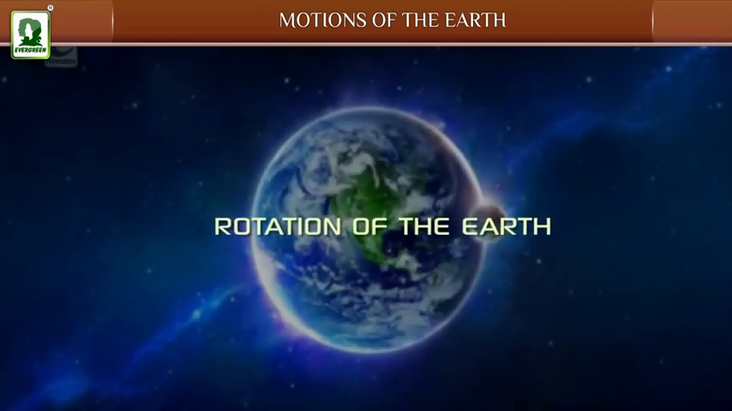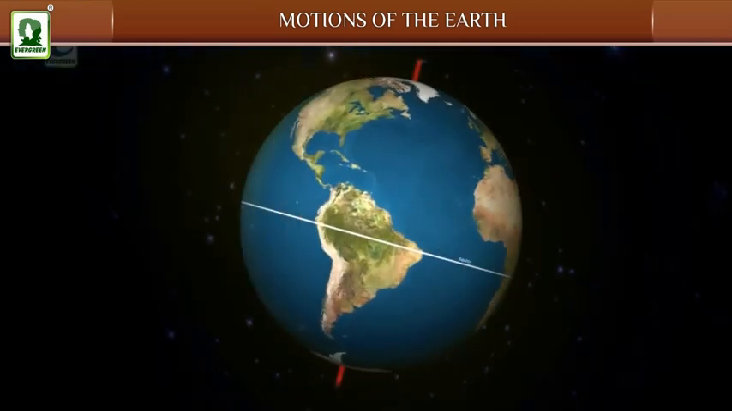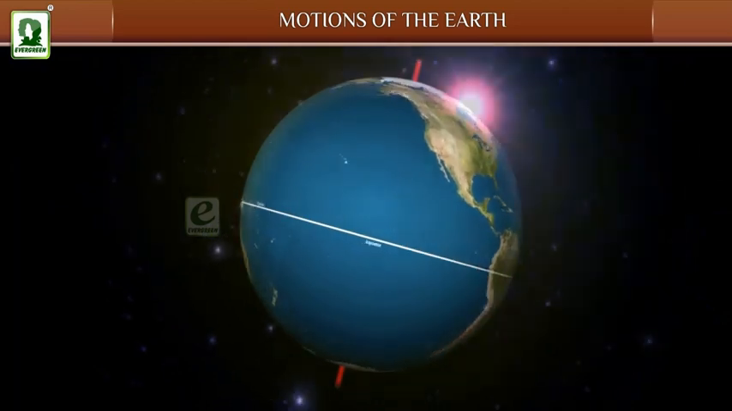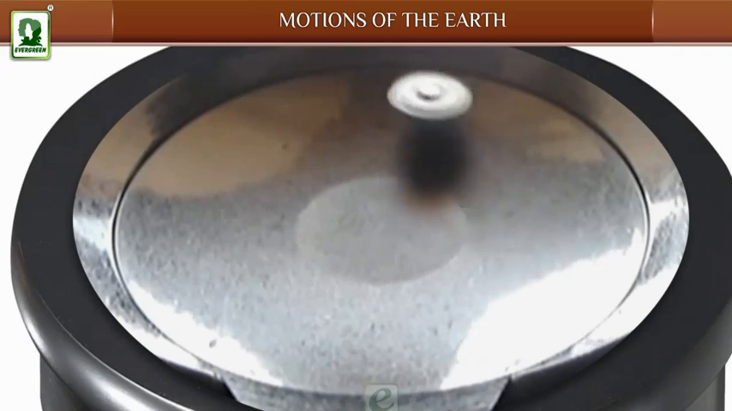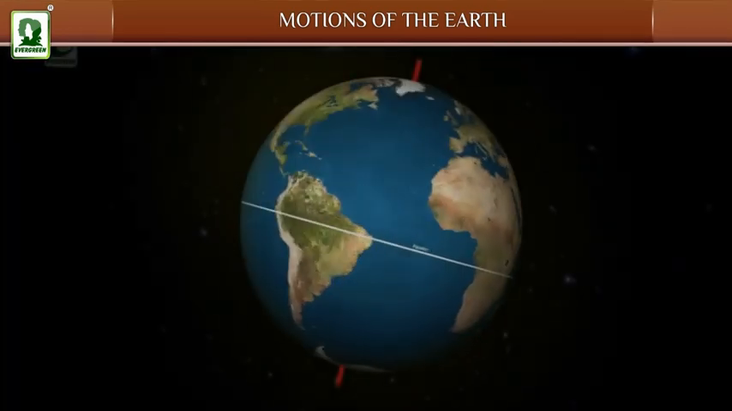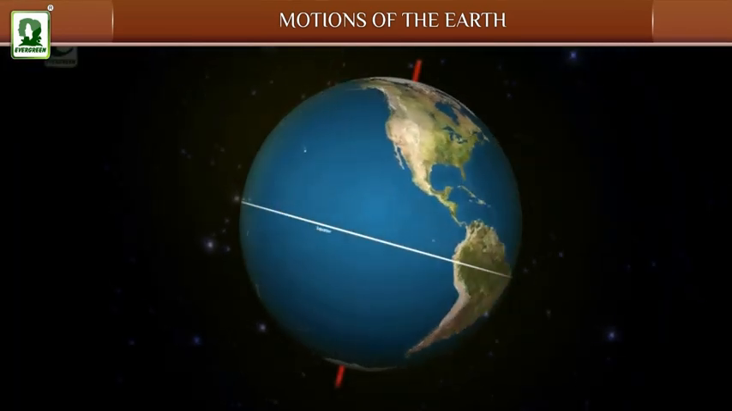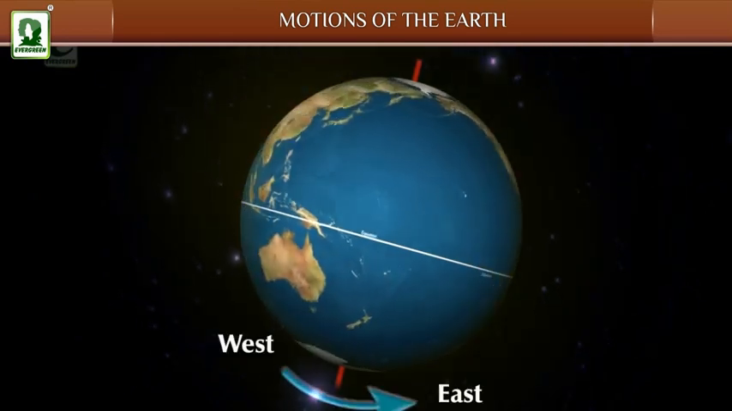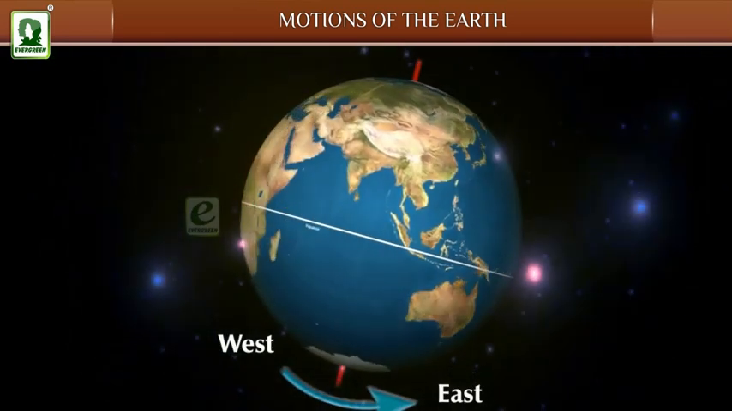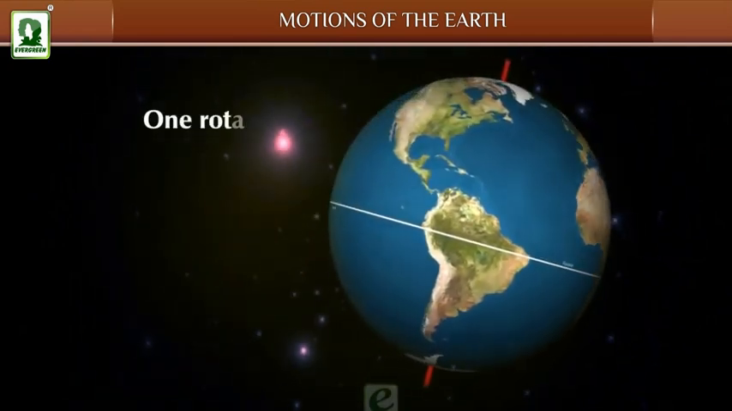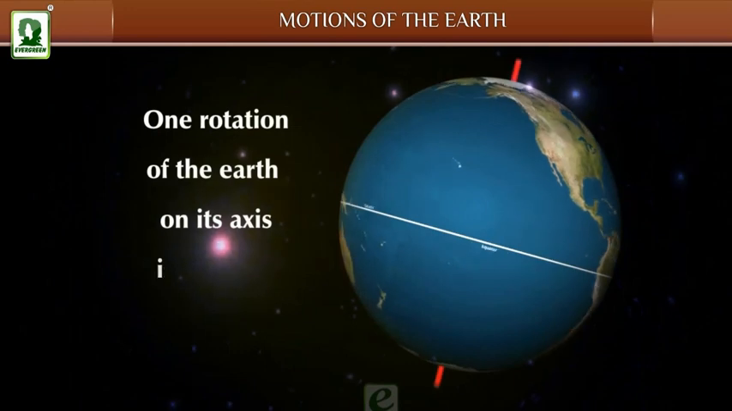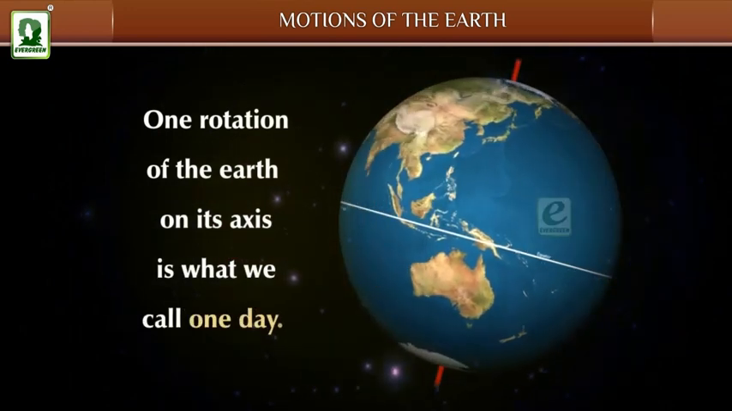Rotation of the Earth. To experience the spinning of the Earth, watch a spinning top or a Beyblade. The Earth spins on its axis from west to east and completes one rotation in 24 hours. One rotation of the Earth on its own axis is what we call one day.